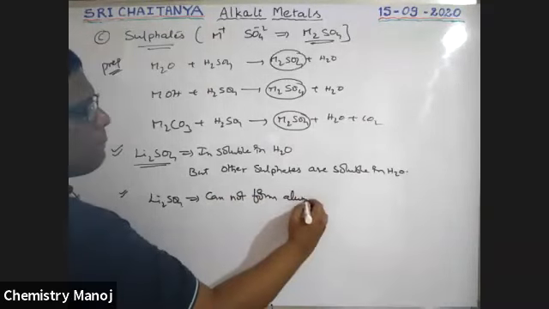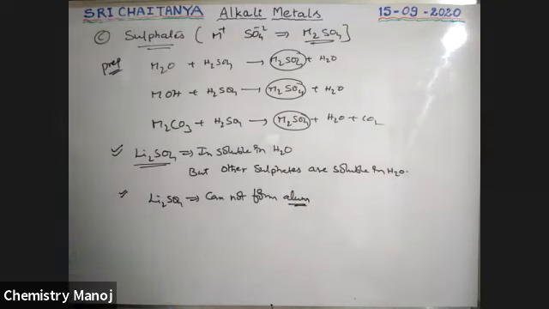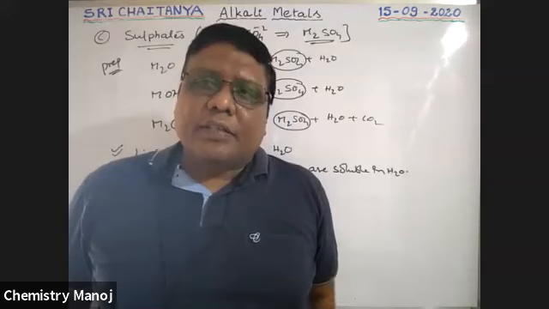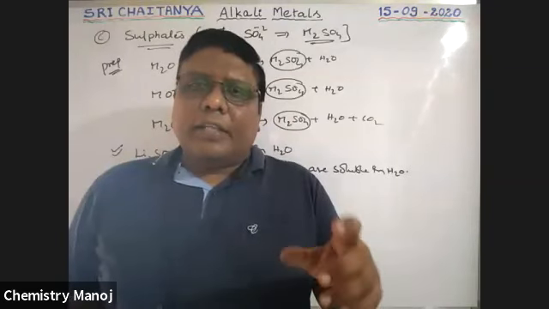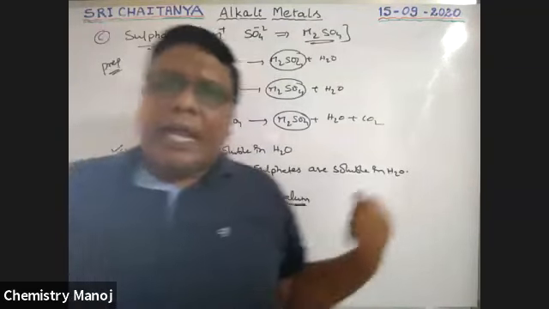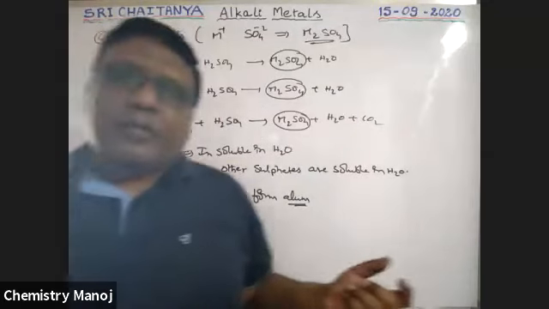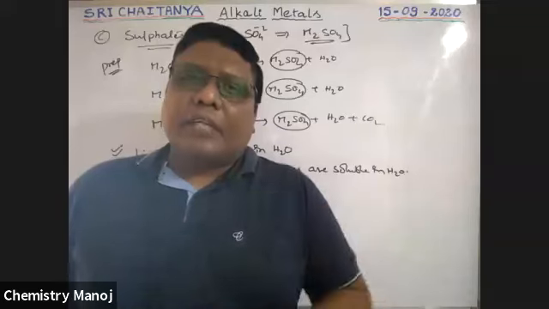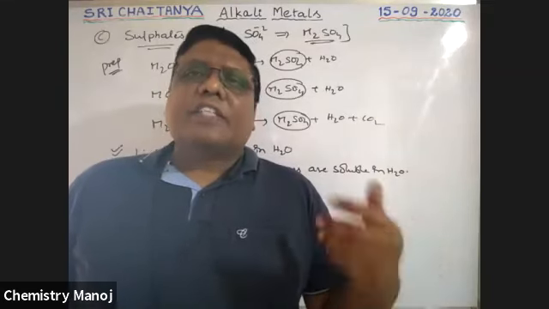alum. Alum stones are generally used in water purifiers, and in blood clotting, to arrest bleeding. So alum is one of the types of double salts. Potassium sulfate can form alum, and other sulfates can form alum.